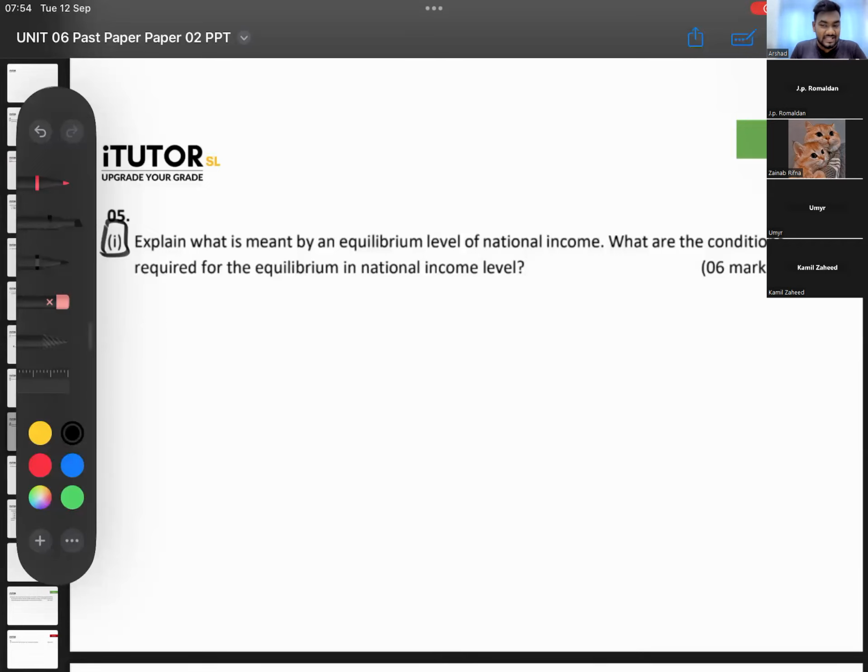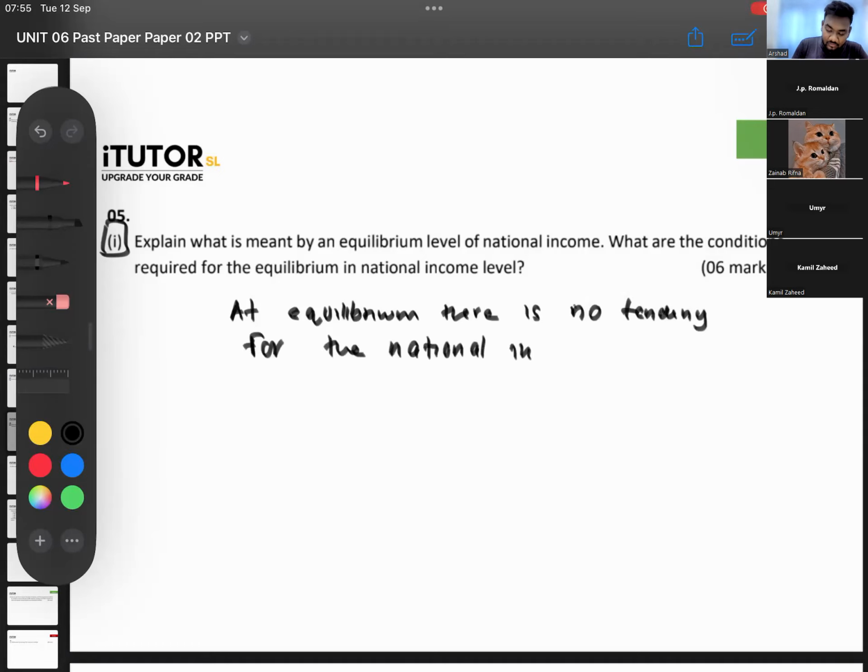You can start off with saying at equilibrium, there is no tendency, or you can say equilibrium is a position, or equilibrium is a situation where there is no tendency for the national income to increase or decrease, right? You can start off your answer by saying at equilibrium, there is no tendency for national income to either increase or decrease.